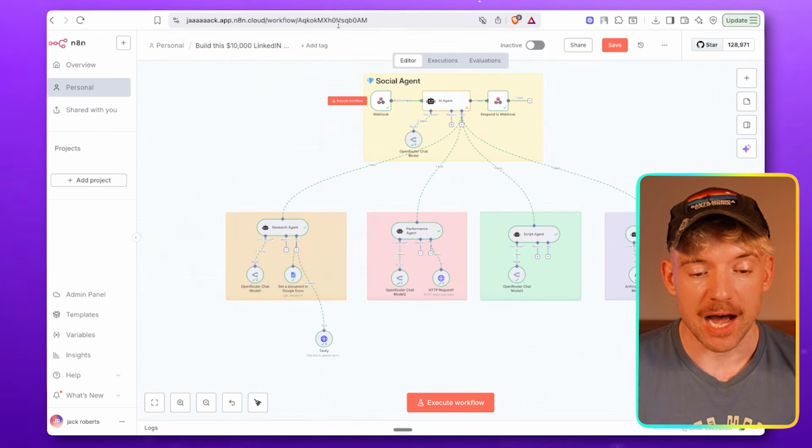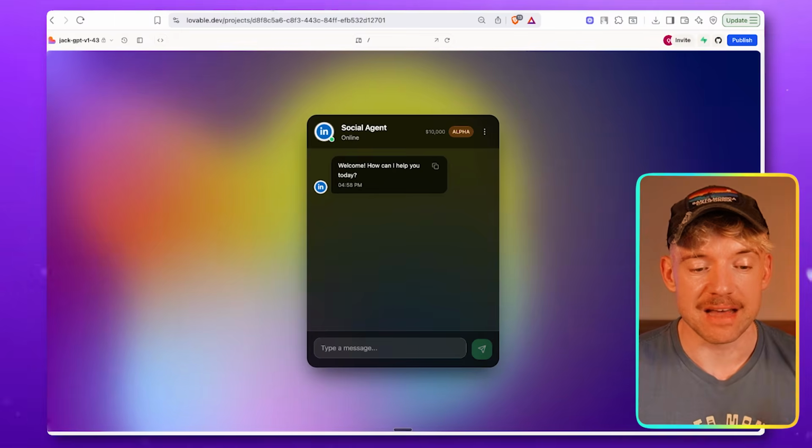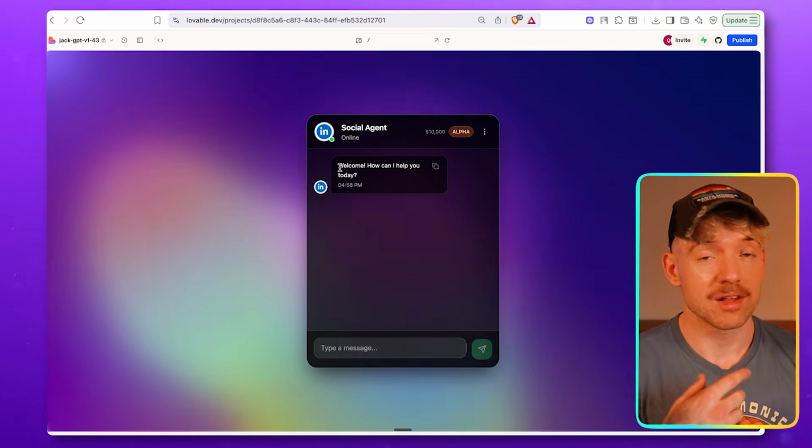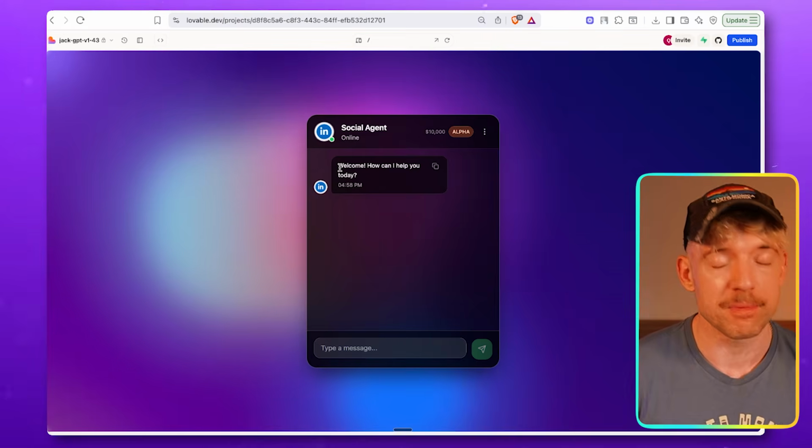By the way, if you want to sell this, because I get questions about the build's cool, how do you sell it? Obviously, we do a lot of stuff in the community. One of the best ways you can do this, I just want to, very, very quick aside, is demos. Demos, crush it. This is the thing you share with somebody that you build in advance, type what you want to do, and then they just see the response come up. That is magical.